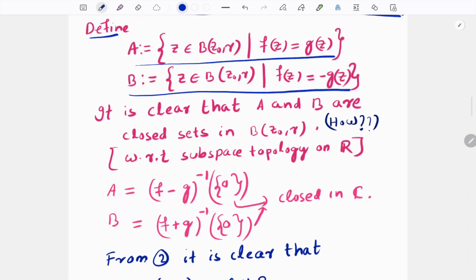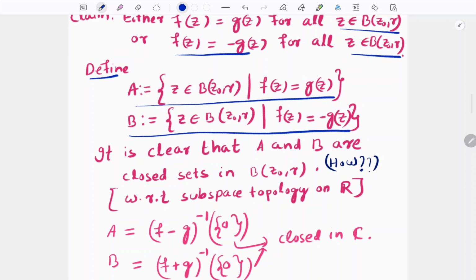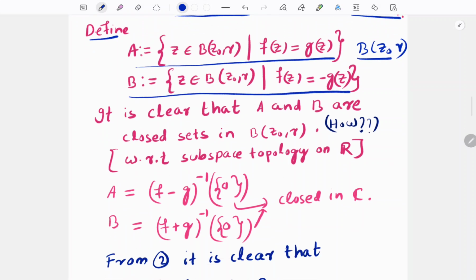It can be verified easily because all the discussions are going on the ball B(z naught, r). We are not discussing on omega. Here all the discussions are on this ball. Keep in mind, otherwise you will be confused. Our claim is that these sets A and B are closed sets. How are these closed sets? Because our functions f and g are analytic on this ball. Means f and g are both analytic, which implies continuity. f and g are continuous functions.